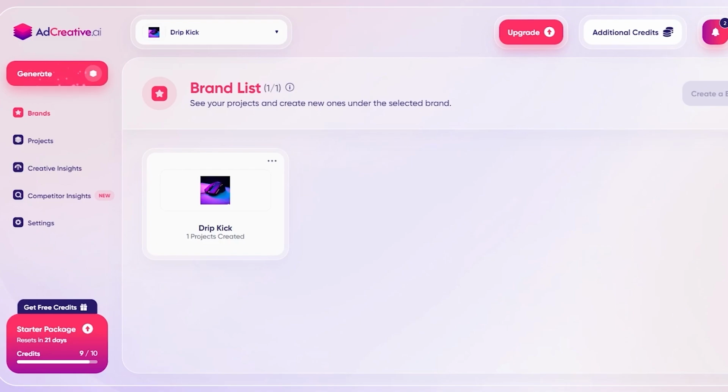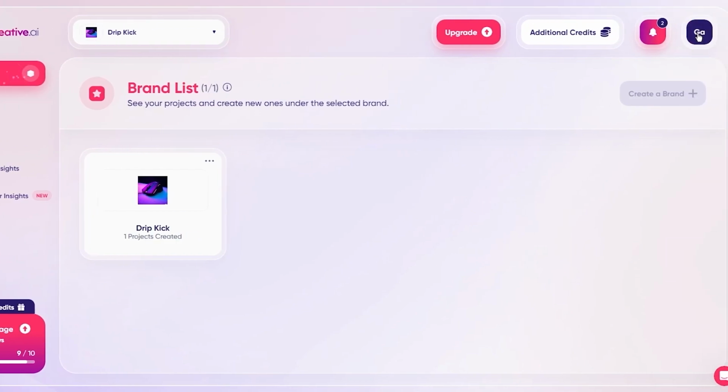Now, let me explain to you what you're going to do from here. Basically, over here, you're going to start integrating your advertising accounts. Now, let me tell you what that means. Obviously, when you're going into Adcreative AI, you will need to add your advertising account, which is basically your AdSense account in some way. Okay, and it's necessary to add that because that will basically copy all your details from that ad account to this ad account.